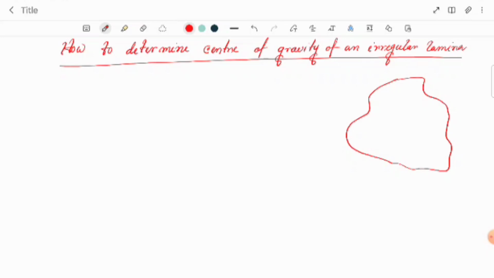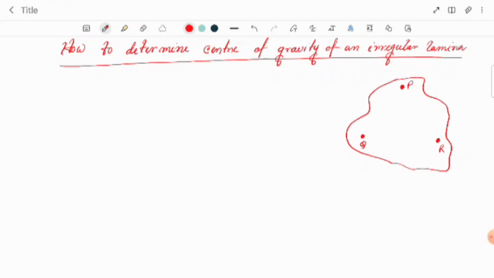We make three holes on this lamina, one here, another here, and another here. Three holes, named P, Q and R, all near the edge of the lamina.